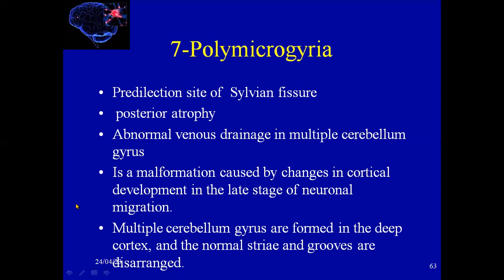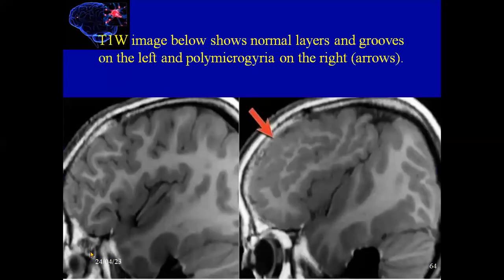Multiple small gyri are formed in the deep cortex, and the normal sulci and grooves may be disarranged here, as we see in this picture. This is a normal patient here, with normal gyri, but we see here polymicrogyria in the grooves of the brain in the deep.